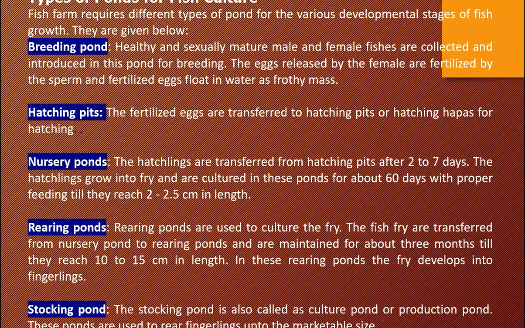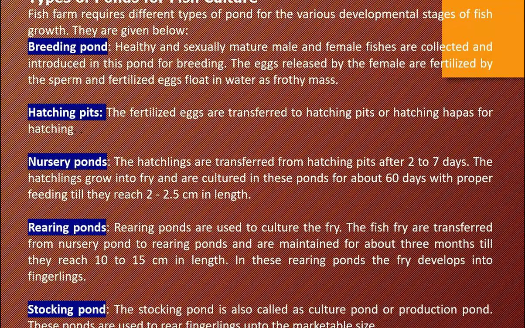I have explained this in detail on the blackboard, recollect it. Fry are cultured in this pond for about 60 days with proper feeding till they reach 2 to 3 cm in length. Till then it is in nursery pond. I hope you understand. First breeding pond, fertilization occurs, external fertilization, and then the fertilized eggs float as a frothy mass. Then it is transferred to hatching pit, and that hatching pit is called hatching happas.